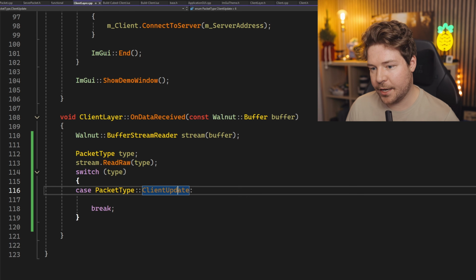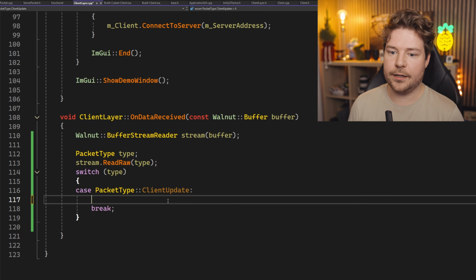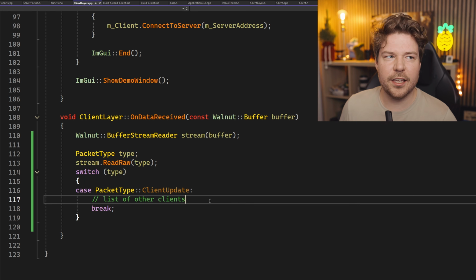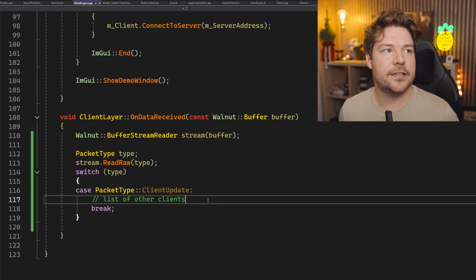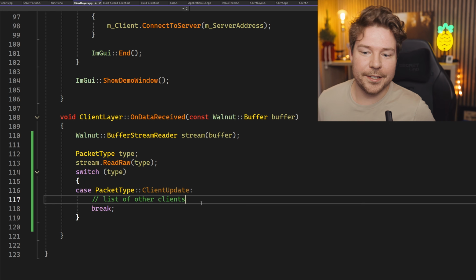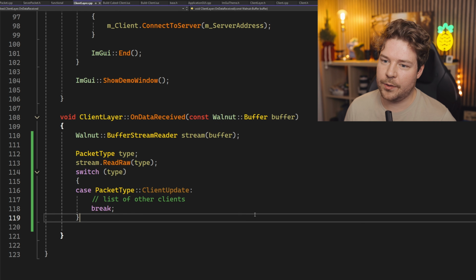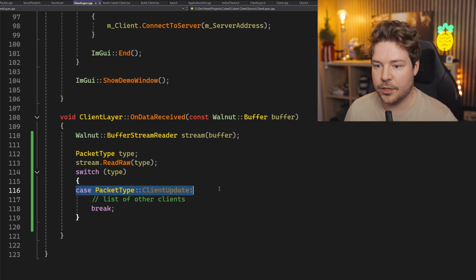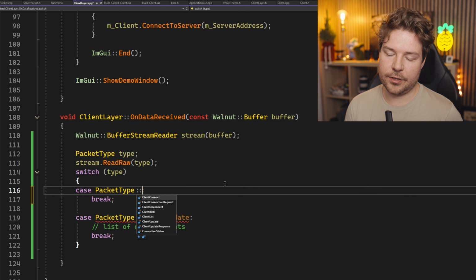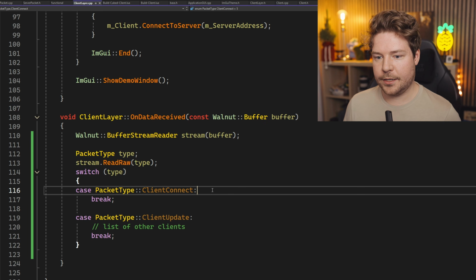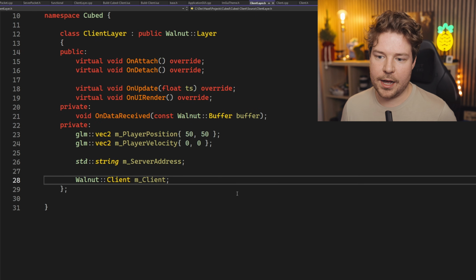So when we receive data, we could read this. And if it's a client update from the server, then this is going to be a list of other clients, basically. So we'll deal with them here. I'm thinking we could just say, hey, these are all the players. Here is everything, instead of singling out the one that we send it to. I think that will be easier. So in that case, it would be nice for us to know what our ID is. So let's do client connect. At this point, we'll go ahead and write in our ID.